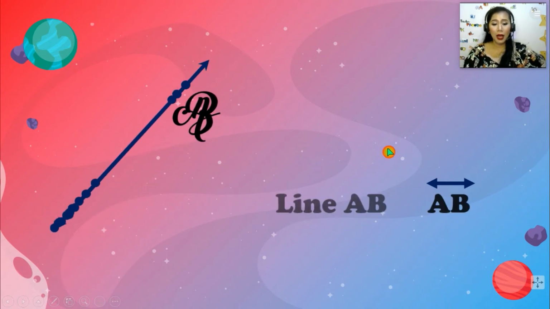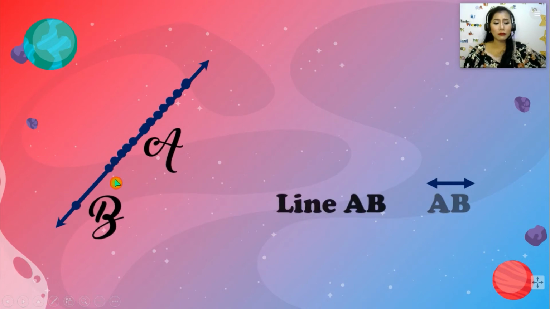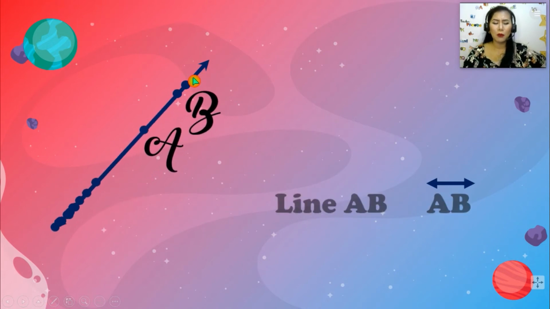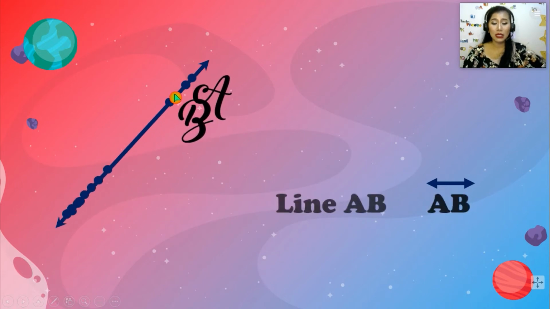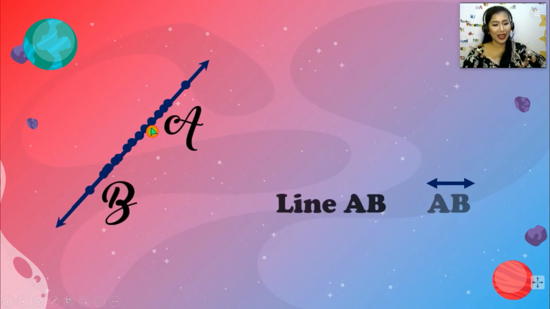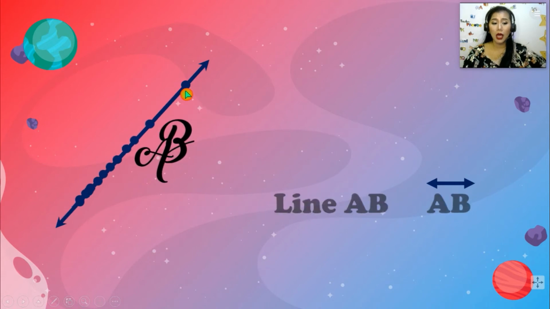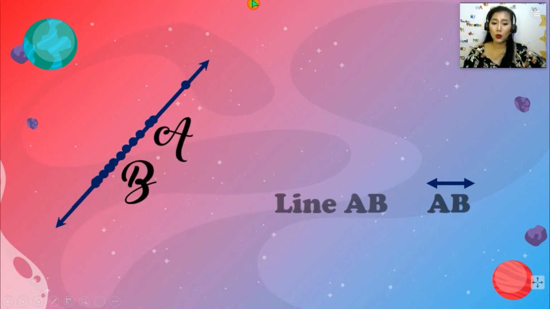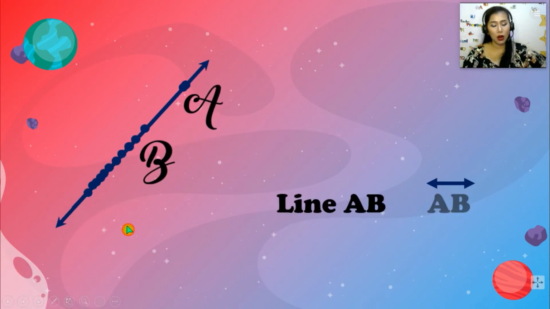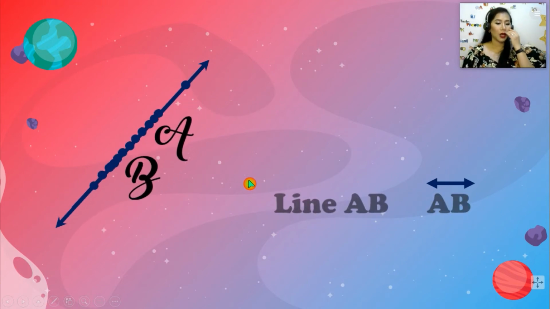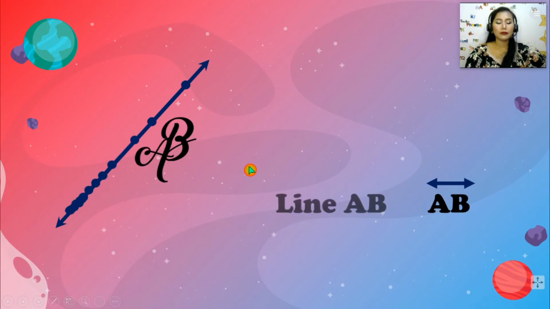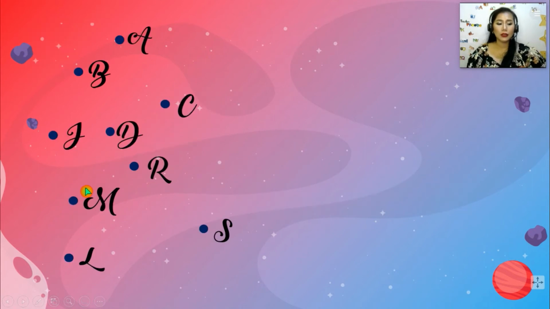Okay? So, ano bang meron sa line natin? You have infinitely many points there. At ang magagawa lang nila ay ang gumalaw sa kung nasaan sila. Okay? Kasi diba, extended infinitely. So meaning, pwede silang ma-extend papunta pa doon at papunta pa dito. Alright? Yun yung ibig sabihin ng endlessly.